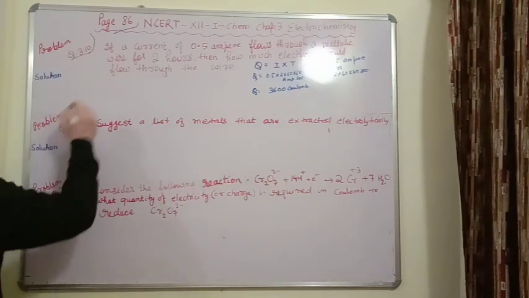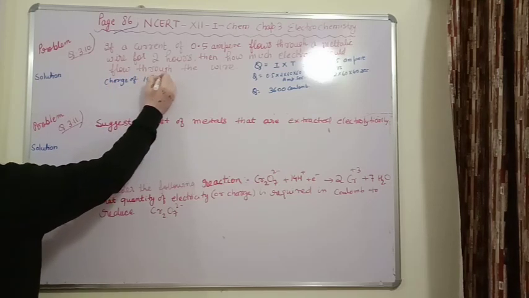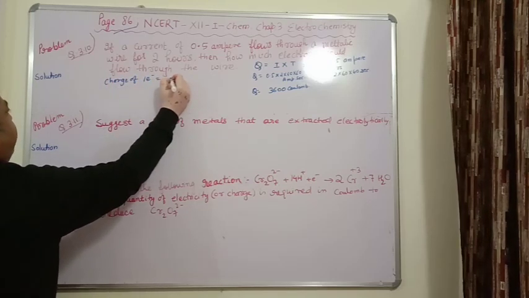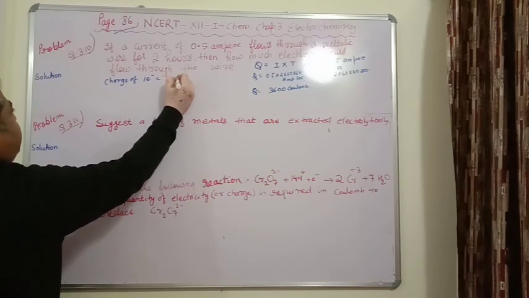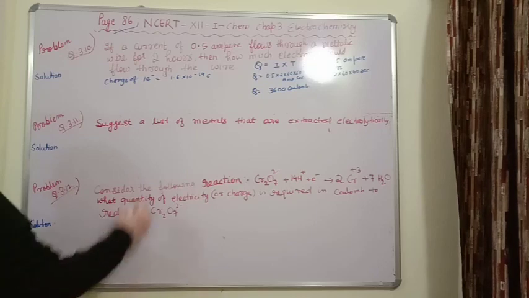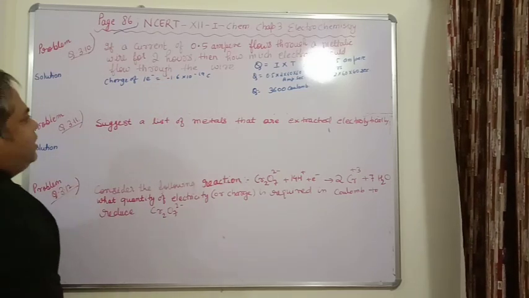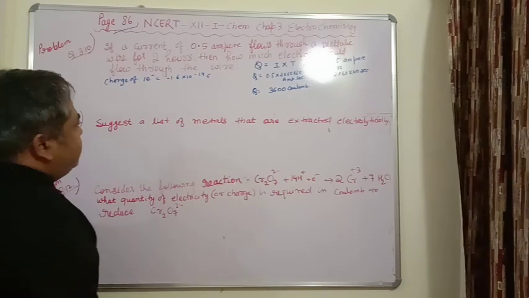Now the charge of one electron, we all know that the magnitude of this is 1.6 into 10 to the power minus 19 coulomb. Although it is negative, if you take the magnitude, this will be 1.6 into 10 to the power minus 19 coulomb itself.